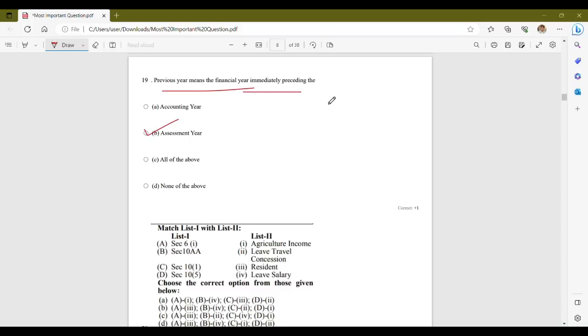Now the term previous year refers to the financial year immediately preceding the assessment year. It is the year in which the income is earned and assessed for taxation purpose. The income earned during the previous year is considered for assessment and is subsequently taxed in the assessment year. Therefore, the previous year is connected to the assessment year and not the accounting.